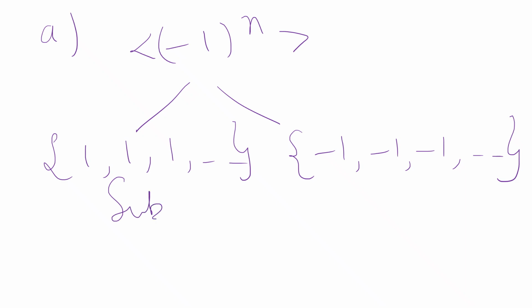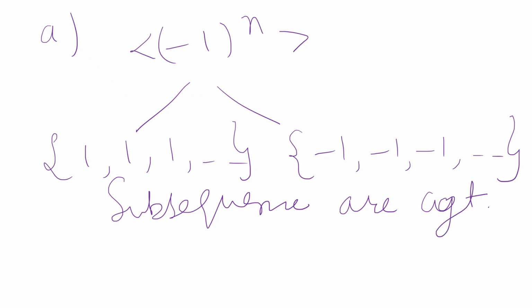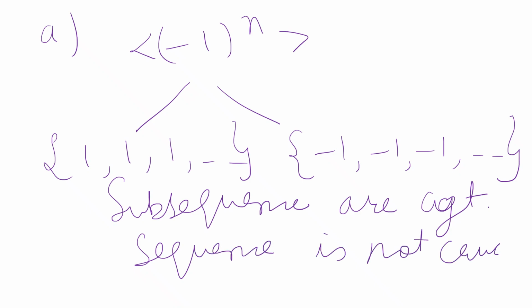Subsequences are convergent, therefore they are Cauchy, but the sequence is not Cauchy as it is not convergent.